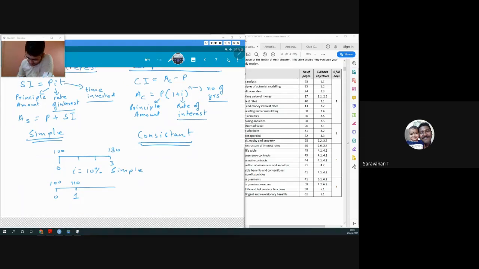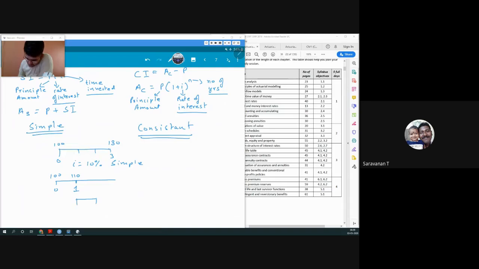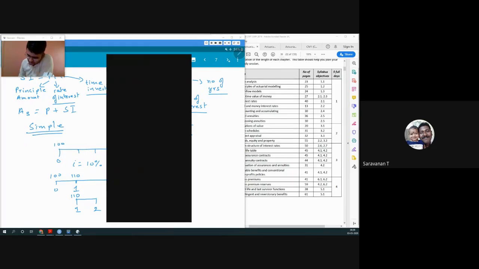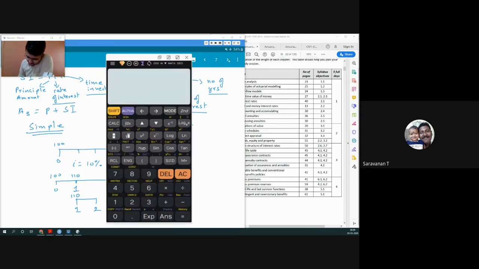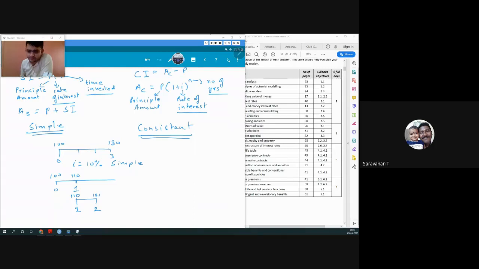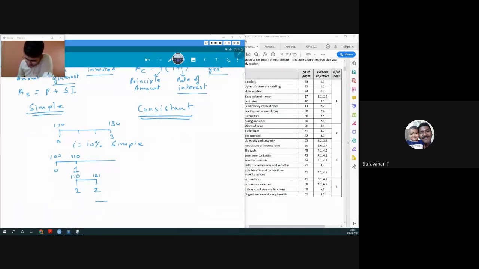Then I took that 110 rupees and gave it as a loan to a second person. From time 1 to time 2, 10% of 110 is nothing but 11, so we'll have 121, right? Then I took that 121 rupees and gave it as a loan to a third person.